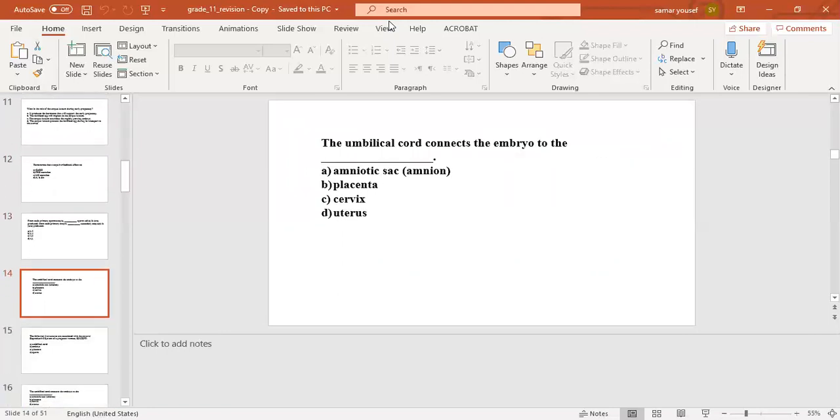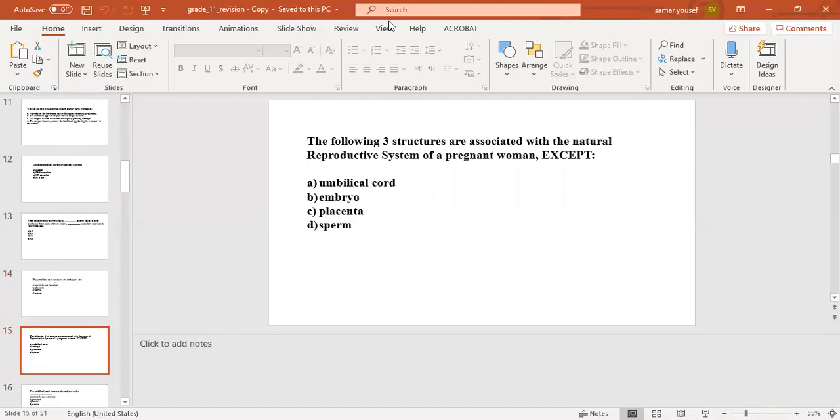The next question, the umbilical cord connects the embryo to the number A, amniotic sac or amnion, number B, placenta, number C, cervix, number D, uterus. The correct answer will be number B, placenta. The next question, the following 3 structures are associated with the natural reproductive system of a pregnant woman, except number A, umbilical cord, number B, embryo, number C, placenta, number D, sperm. The correct answer will be number D, sperm.